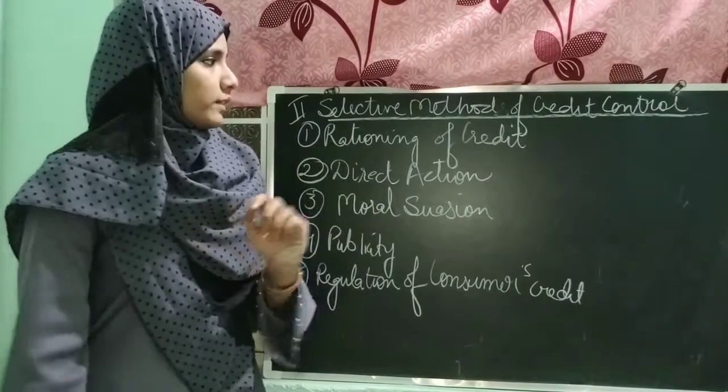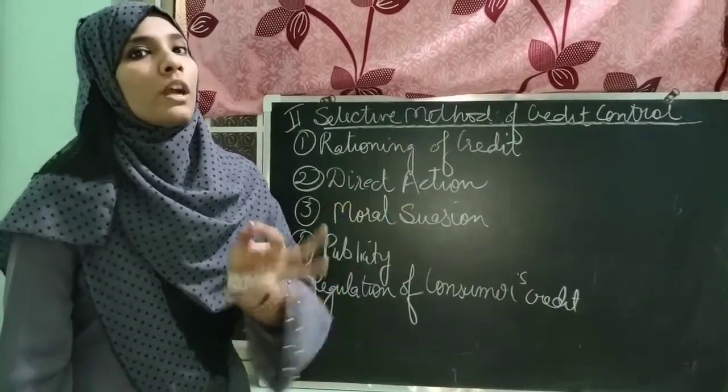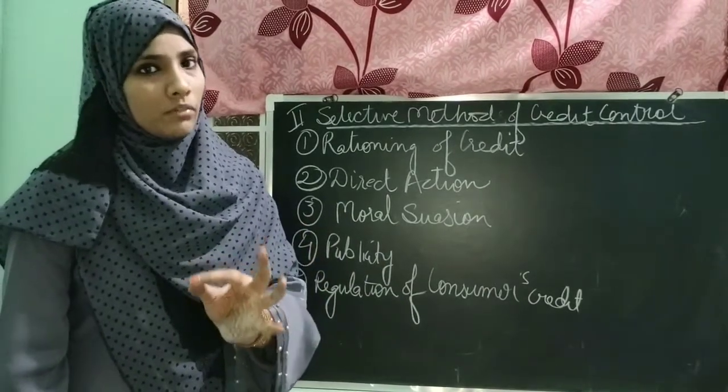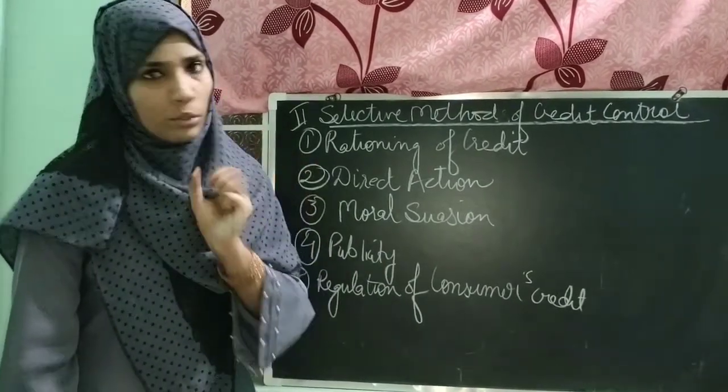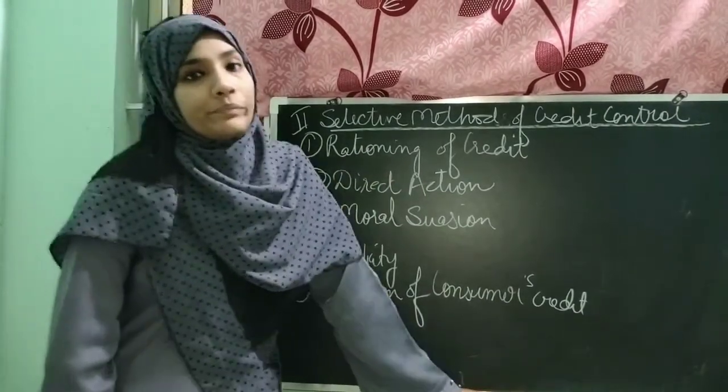The next point is, in this the RBI mentions the amount of loan which can be given. It's limited. Okay. The next point is direct action.